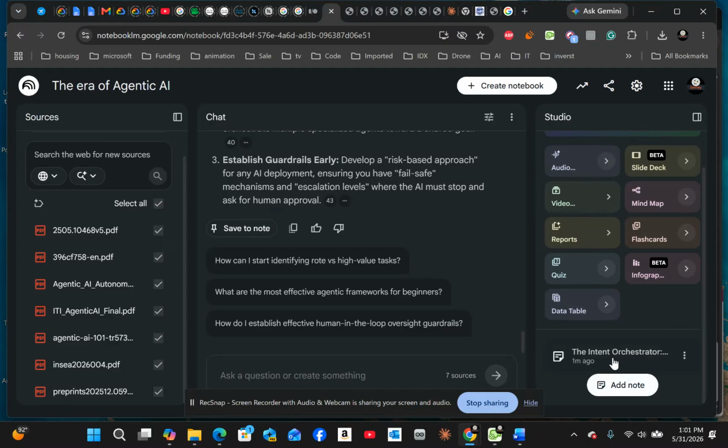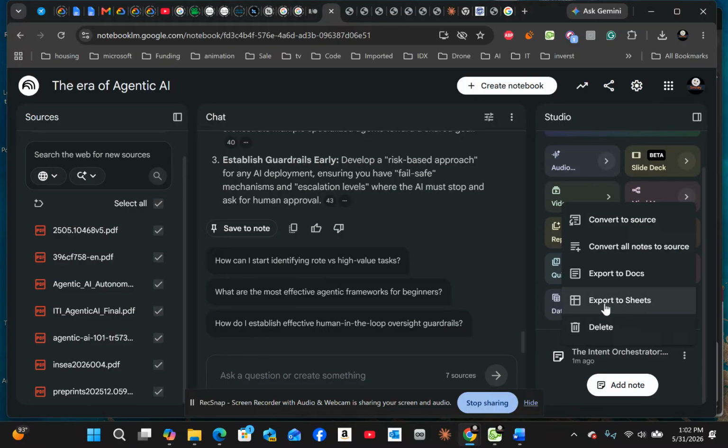And so in this case, I want to generate the audio on the video. Also, you can use your notes as another source. So if I come on here, I can export it into a sheet. I can export it as a document. I can convert all notes into source.